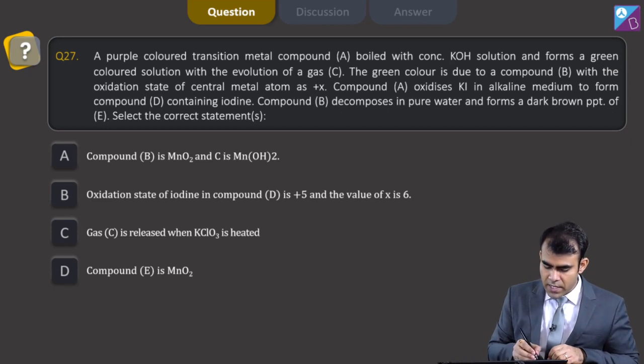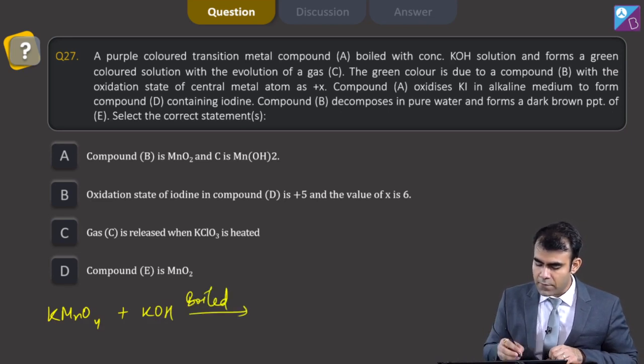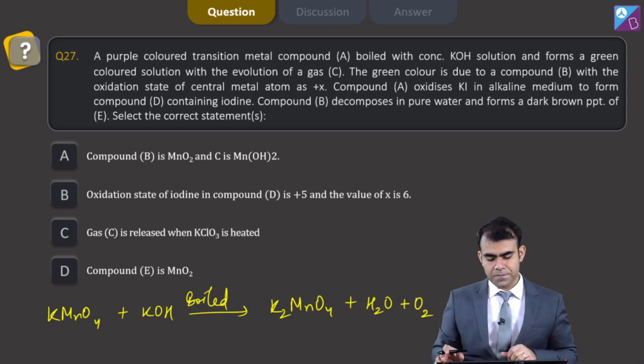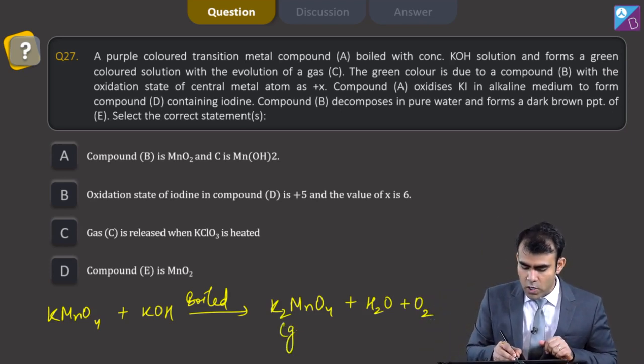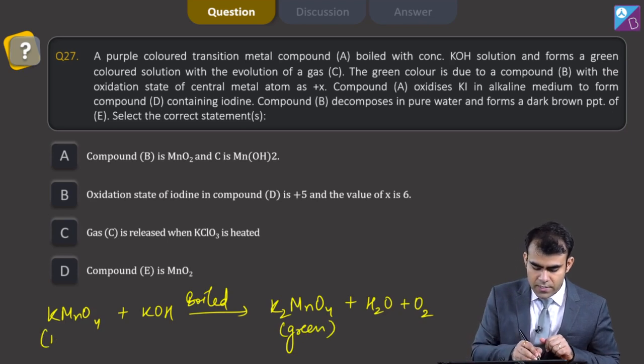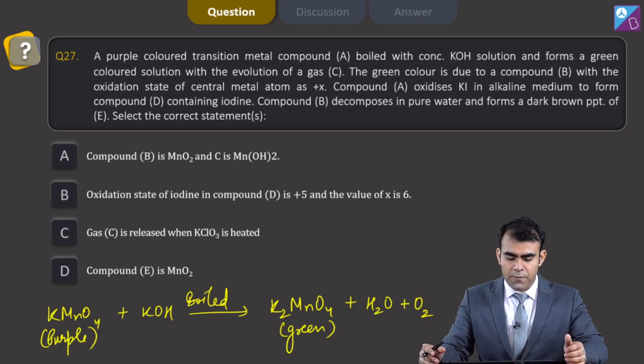So my first reaction is KMnO4 reacts with KOH, it is boiled and forms K2MnO4 along with water and a paramagnetic gas O2. Now here the green color is because of this, and this is purple. Now let's confirm this with the help of other information.